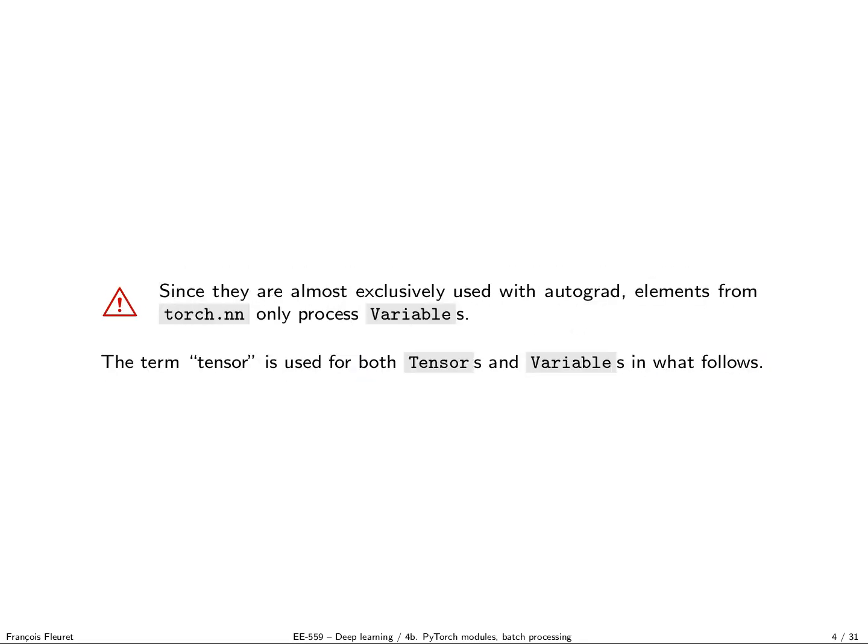The first point to note is that all those things only process variables. So if you want to use tensors, you will always have to first wrap them into variables. In what follows, I will tend to use the English word tensor for both tensors and variables. Variables are so similar to tensors in practice, the semantics are virtually the same, that it's very hard to remember that we are not dealing with tensors. So don't be surprised if I use this term for both objects.